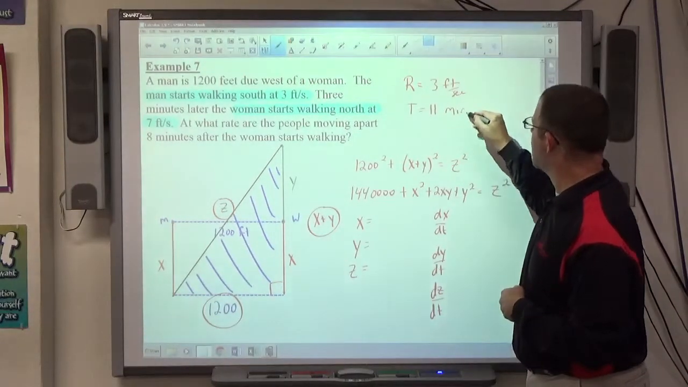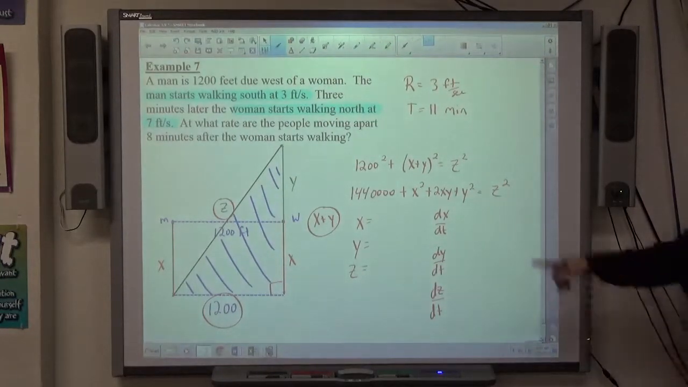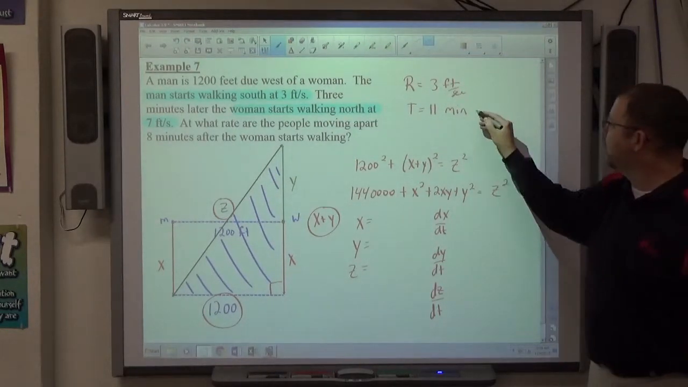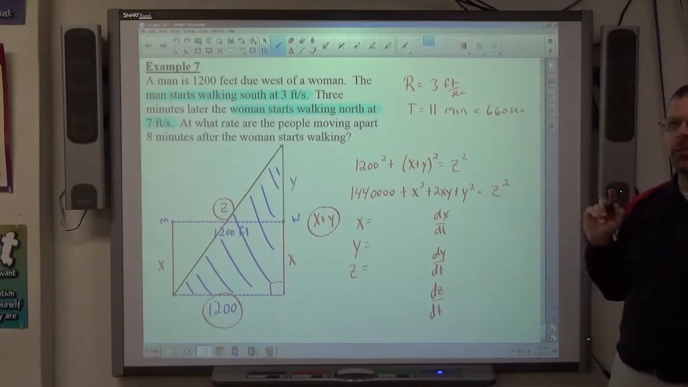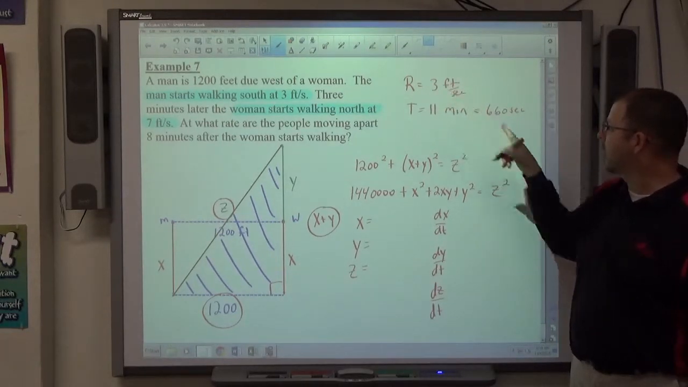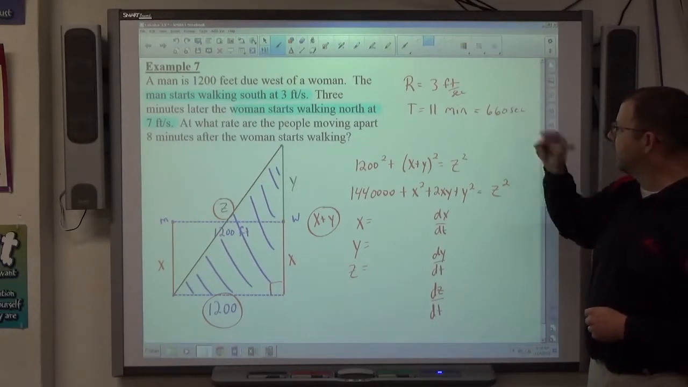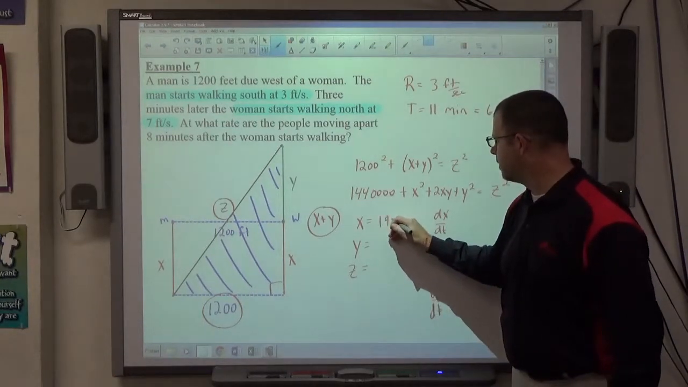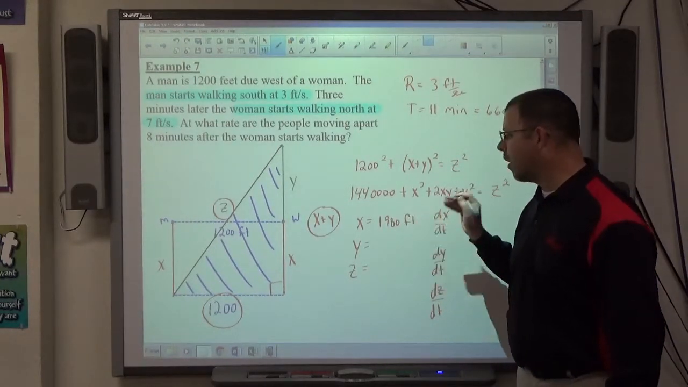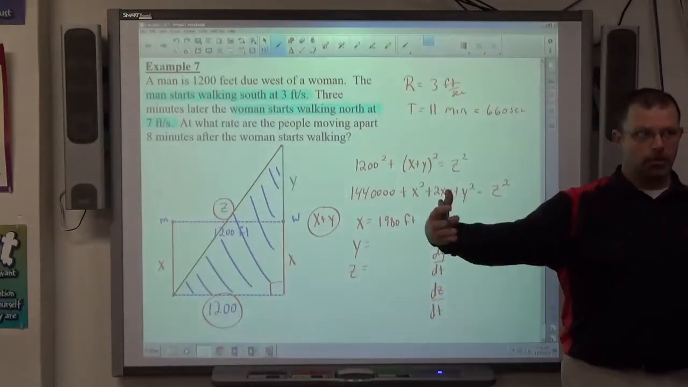What is wrong with the time of 11 minutes? It's not in seconds. This is feet per second. 11 minutes is equal to 660 seconds. So to get the distance the man walked, we take his rate, which is feet per second, times his time, 660 seconds, and the seconds cancel, giving us feet. That would be 1,980 feet. And I do want feet because the distance between them is 1,200 feet, right?